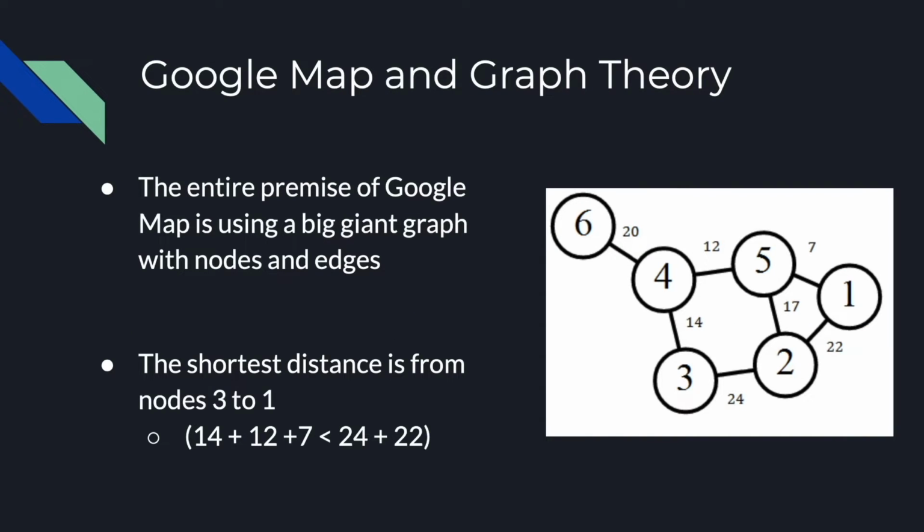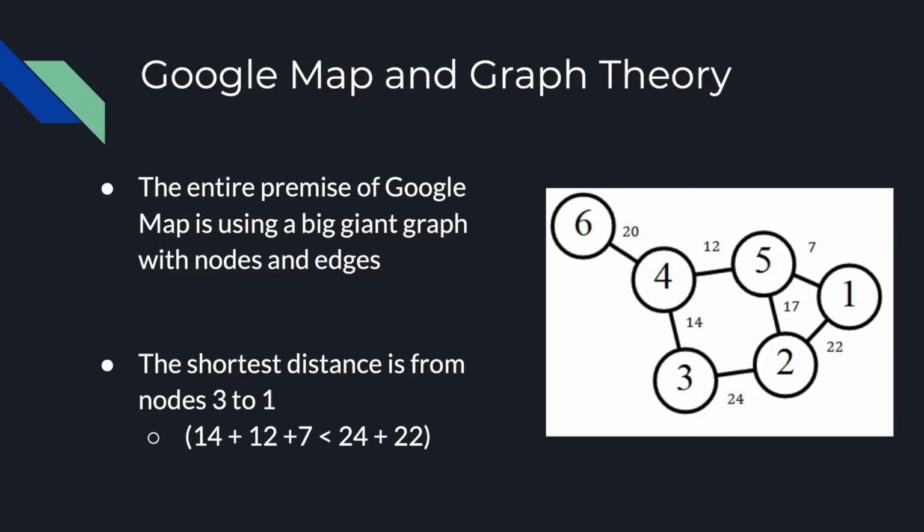Google Maps and graph theory. The entire premise of Google Maps is using a big giant graph with nodes and edges to figure out the fastest or the shortest way to travel. Let's consider this graph as an example. We can take each node to be a node in Google Maps, so it could be a city, intersection, or someone's house. And an edge to be the distance between two nodes, could be a road or a sidewalk. An edge could represent a road, sidewalk, or something similar.